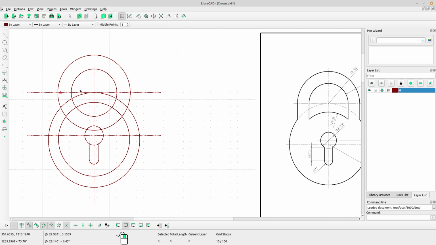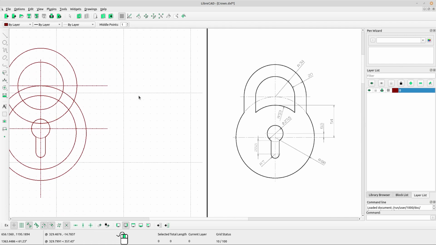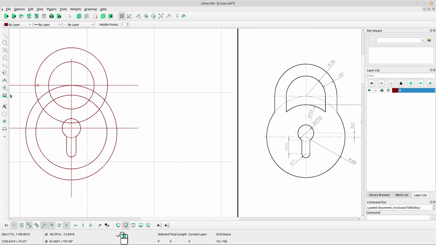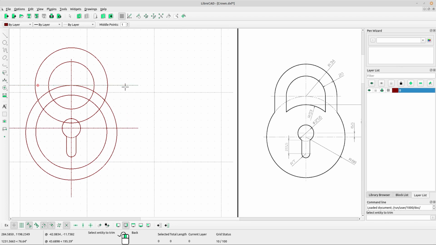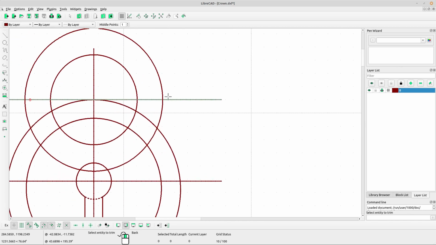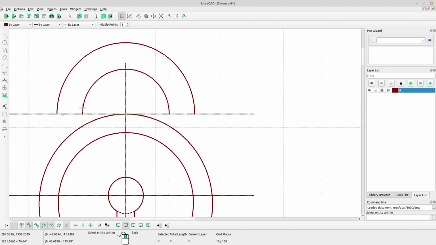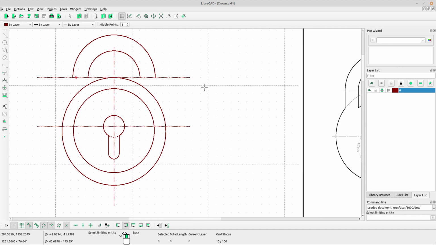Right click to escape. Okay, now time to use our lovely tool. Select trim tool. Left click at the line. Left click at the circle. Oh, maybe there. Okay. Left click again the circle. Okay. Right click to escape. Right click again.